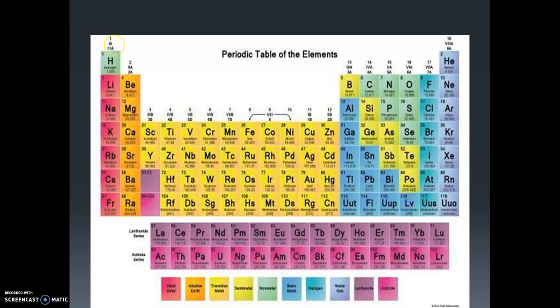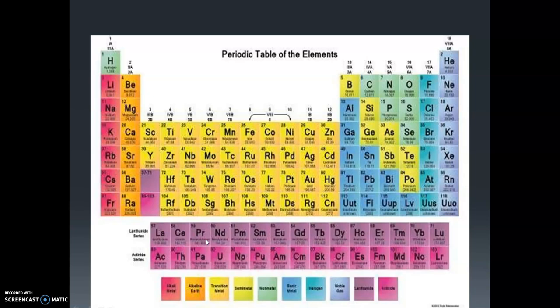If you check which is the shortest period, the first period is the shortest. It consists of hydrogen and helium, only two elements. And the seventh period is an incomplete period. Here you can see a separate place given for some elements. This is known as the lanthanide series, and this is known as the actinide series. Why is it known as lanthanides? Because after lanthanum, which is the correct position of lanthanum, some elements show the same property. So he could arrange those elements as lanthanides and actinides.